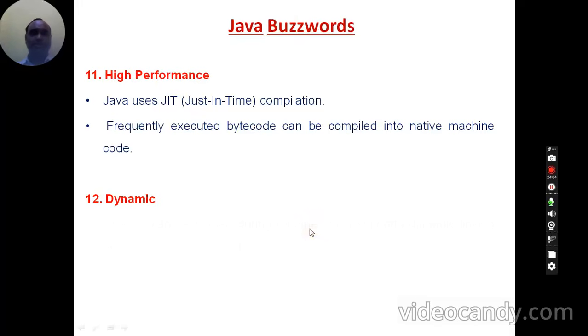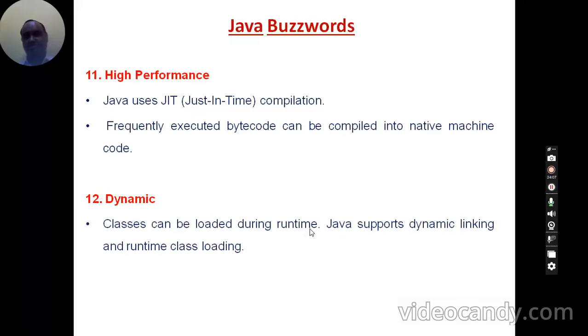And Java programs are also dynamic in nature. Dynamic in nature means when you are running the program, whatever classes and methods are required are dynamically loaded based on the need.